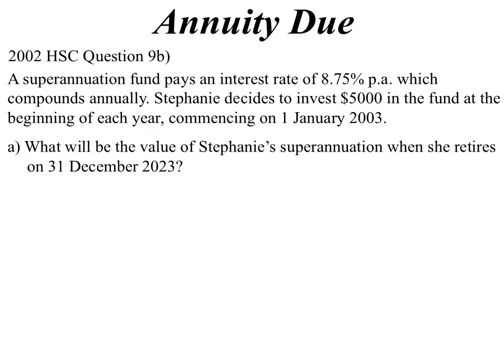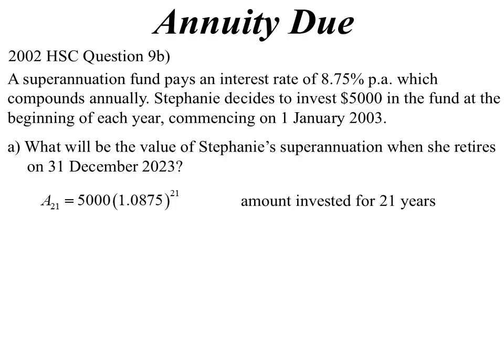Again, it's a very simplified model. Superannuation funds don't behave like this. It's not a consistent rate of interest because they put the money in all sorts of different investments, and over time, shares go up and down and what have you. So it's a very simple model where we're saying we're just going to get this consistent 8.75% per annum compounded annually, and Stephanie's going to invest $5,000 at the start of each year, commencing 1st of January 2003. So what will the value of the superannuation be when she retires on the 31st of December 2023?